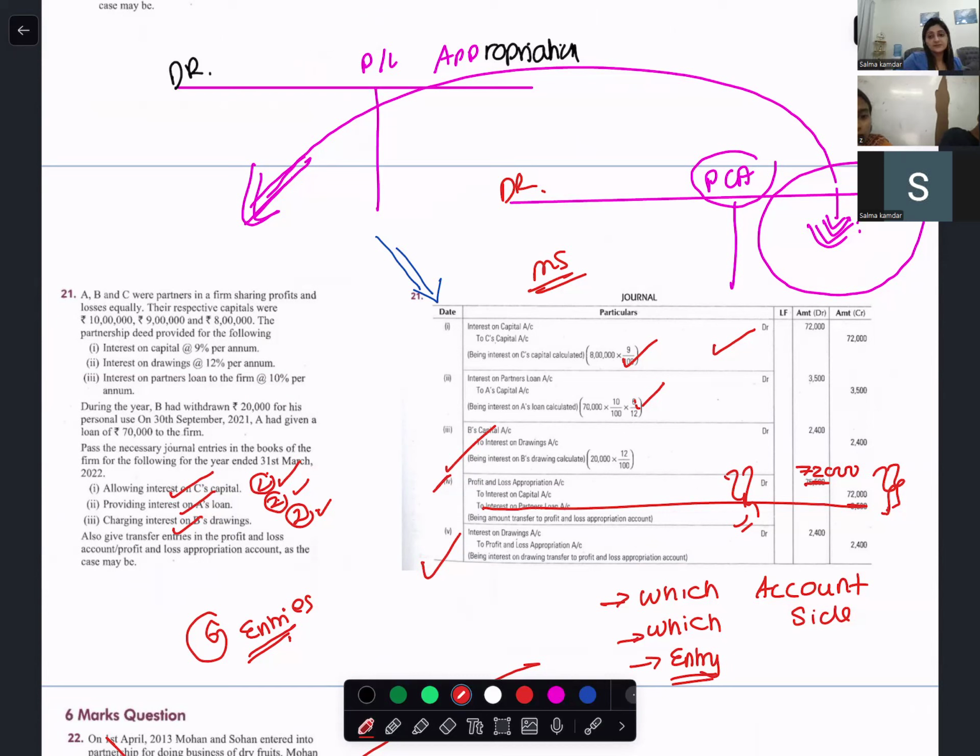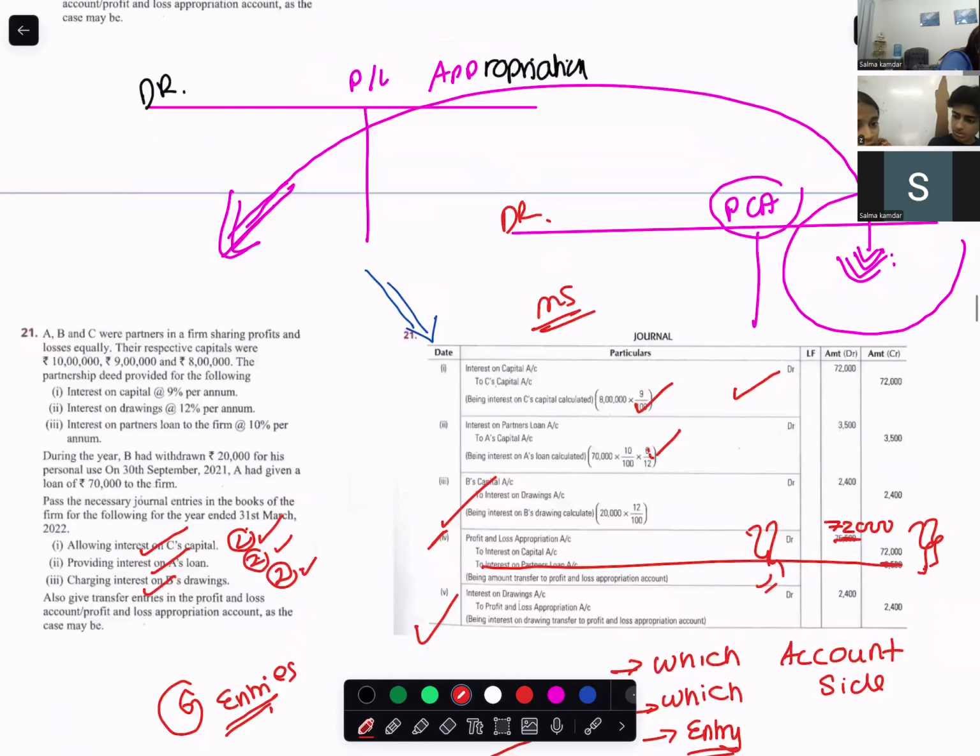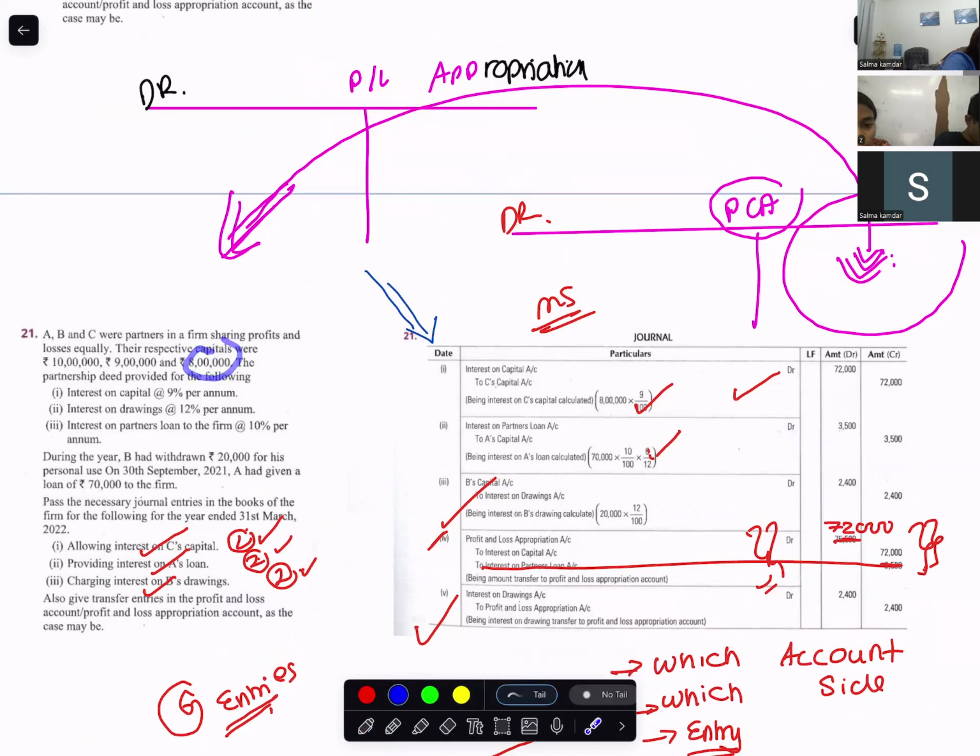Miss, what is this? C's capital, the capital that he has invested in the firm at the start, that is 8 lakh. Okay. And then that means his interest that he's going to get, that is 10%, right?